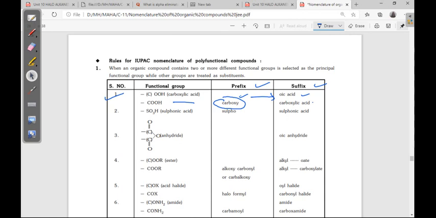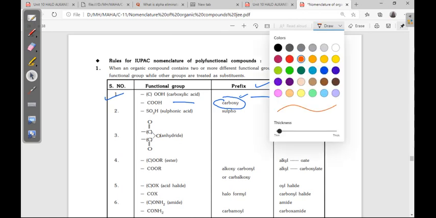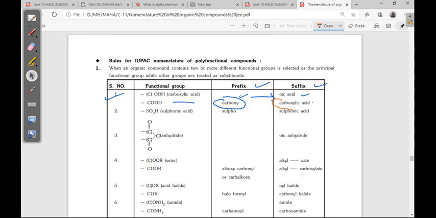When we are taking this carboxylic acid, whenever it is not considered in the long chain, generally cycloalkanes. Suppose here COOH is there. So where we are giving the numbering 1, we are not giving the number 1 to carboxylic acid because only functional group is there. So 1, 2, 3, 4, 5. Okay, here this name is taken as cyclopentane carboxylic acid.